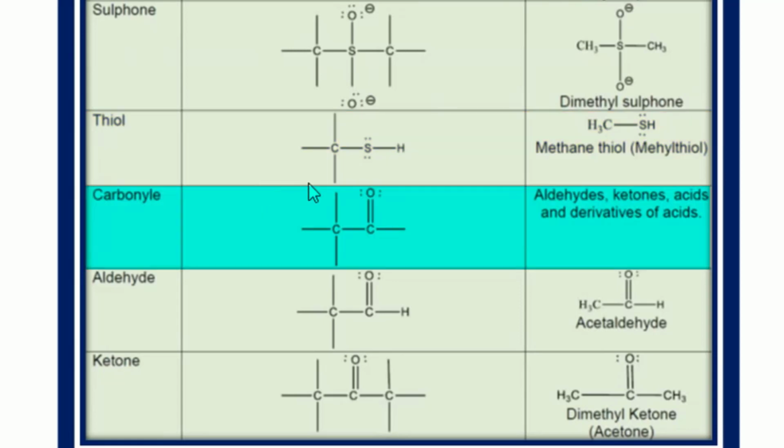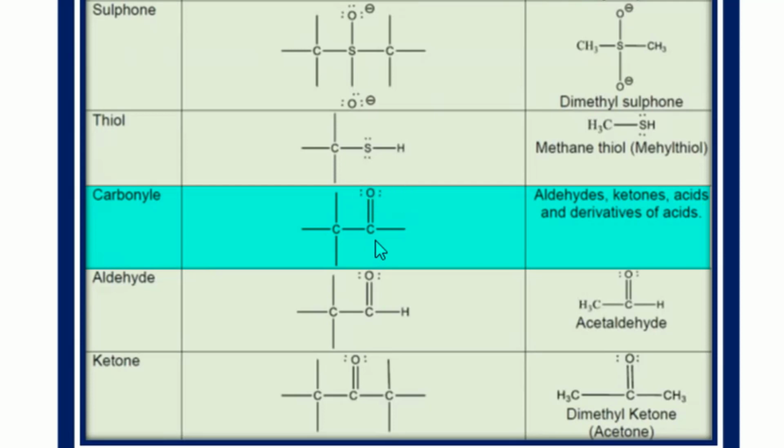Now, next, very important families of organic compounds, because they have a number of reactions and a number of applications from a synthetic point of view. We can make a number of organic compounds by using this functional group. That functional group, C double bond O, is called the carbonyl group.